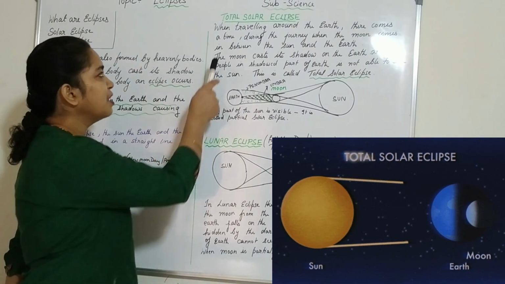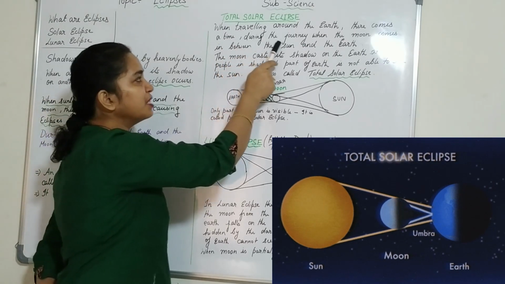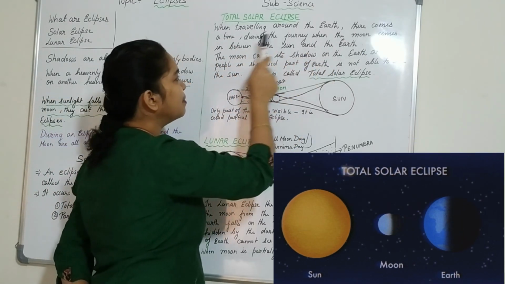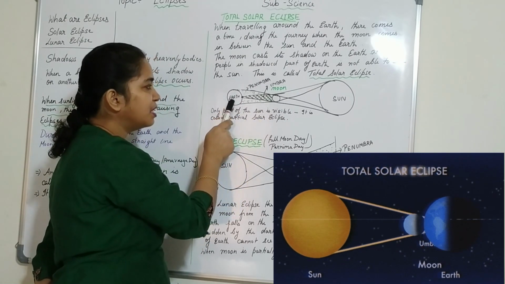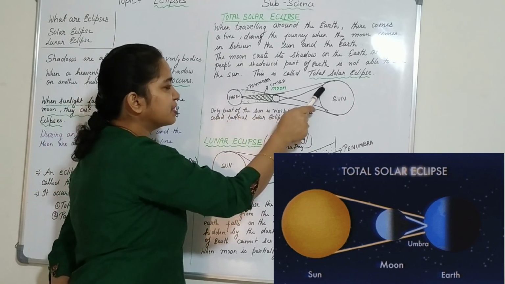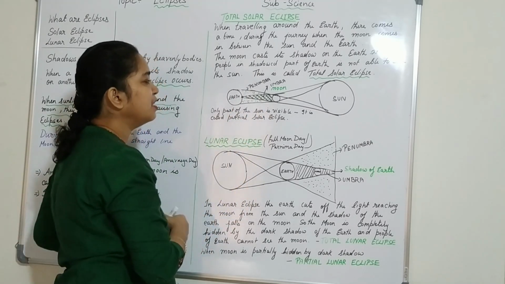Let's read what it is. When travelling around the earth, there comes a time during the journey when the moon comes in between the sun and the earth. You see, the moon is in between the earth and the sun. So the shadow of this moon falls on some part of the earth.